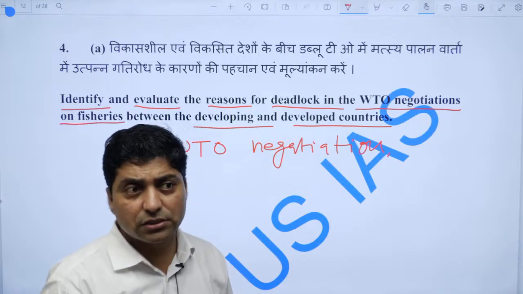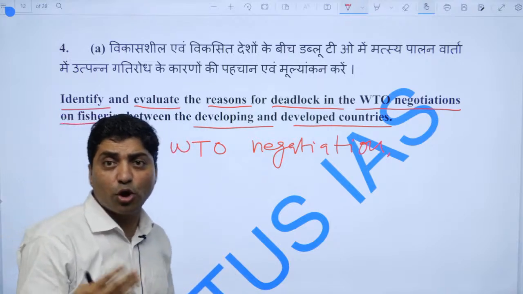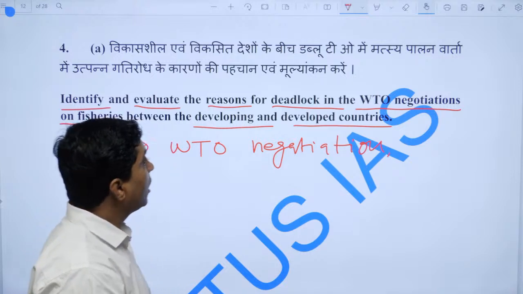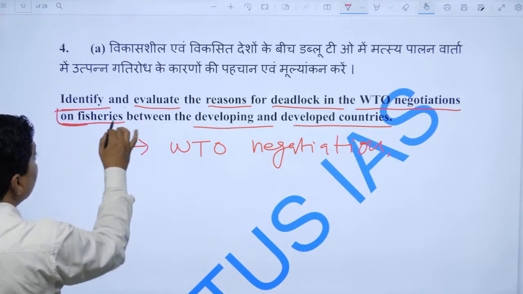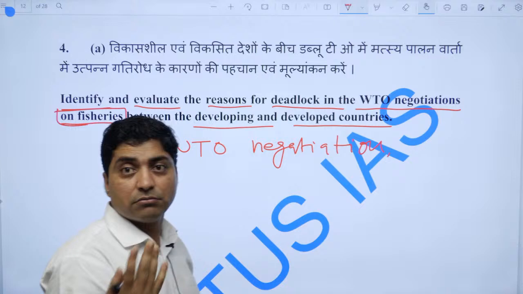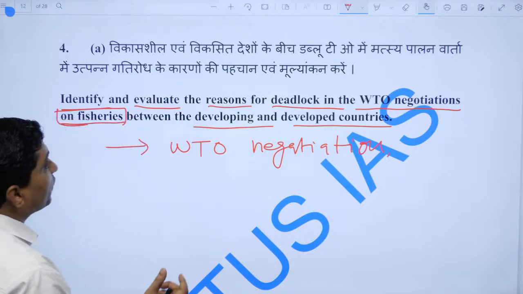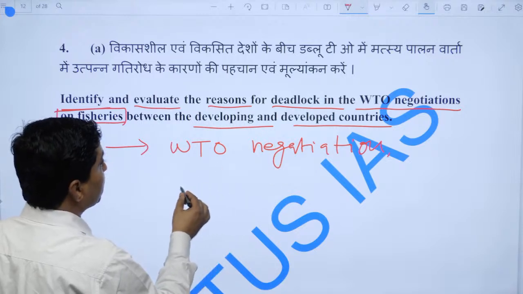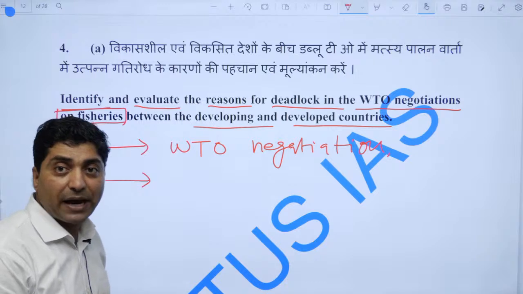in 2022, right, the 12th round of WTO negotiation, in which fisheries was a major issue apart from COVID-19 vaccines, technology, and other issues. Now, this WTO negotiation in Geneva is also called the Geneva package.